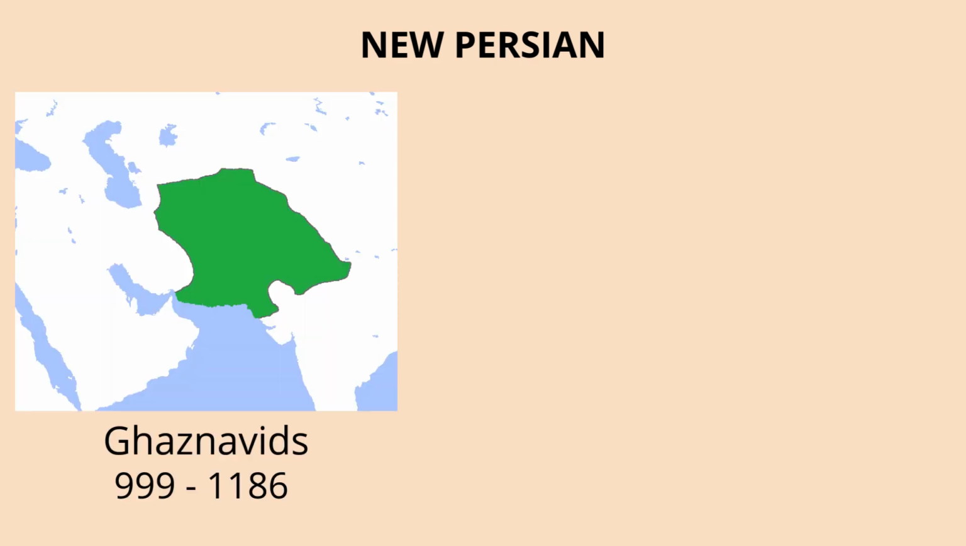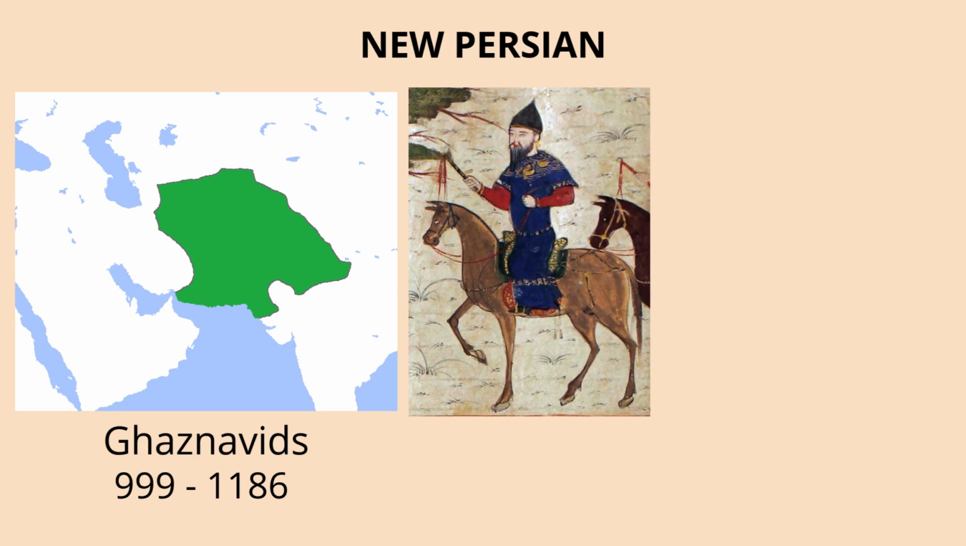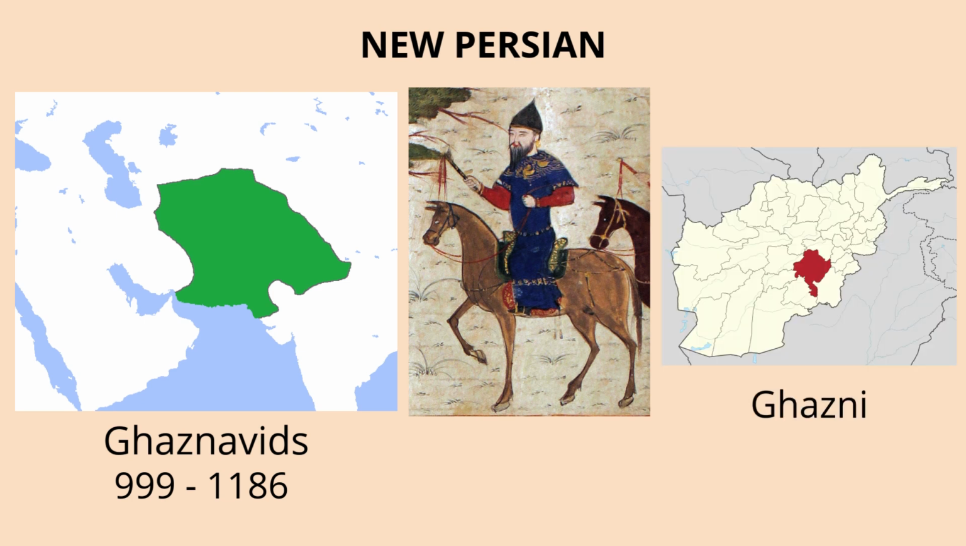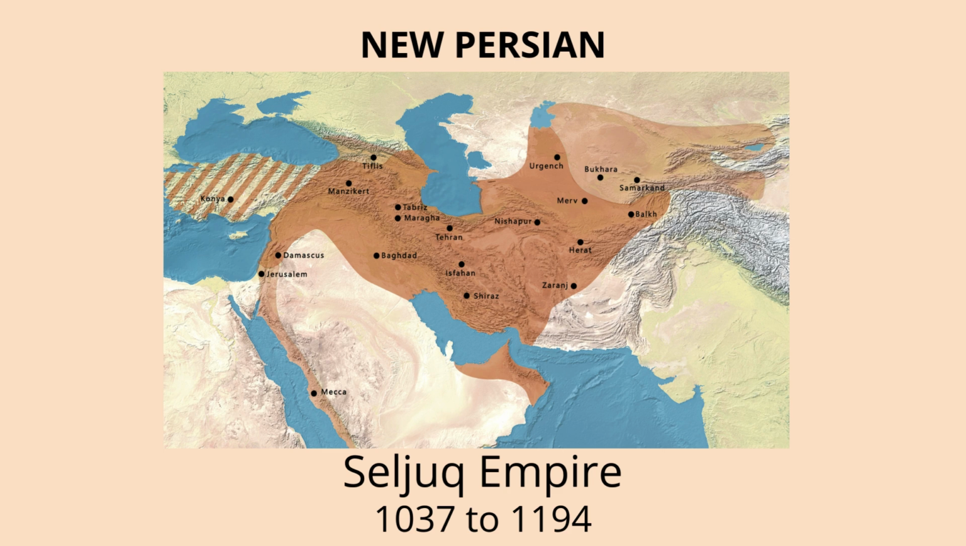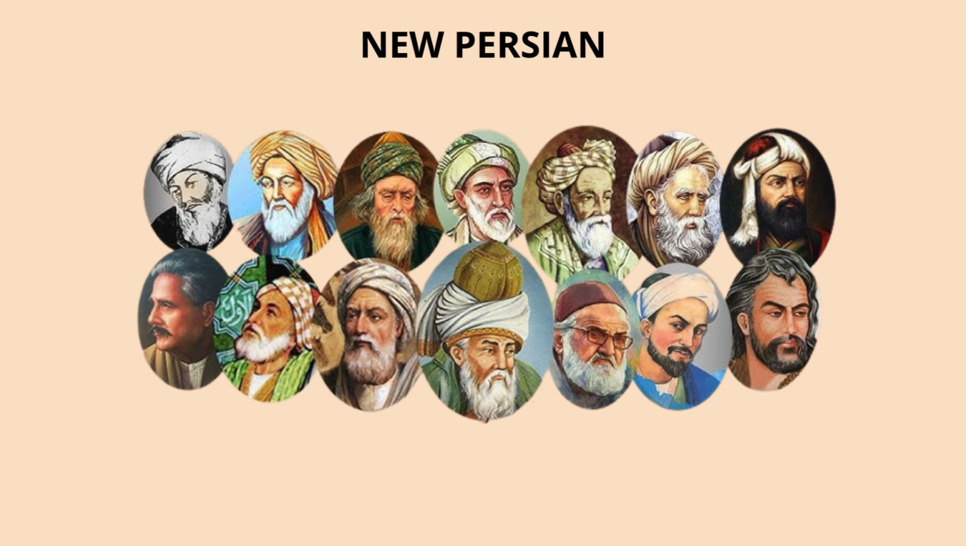Next came the Ghaznavids, from 999 to 1186. They were a Turkic dynasty, but they loved Persian culture. Their capital, Ghazni, in modern-day Afghanistan, became a hub for poets and writers. They supported grand works of literature that spread Persian's fame far and wide. Finally, the Seljuks, from 1037 to 1194, took Persian culture to new heights. They ruled a huge empire and used Persian for government and art. Under these dynasties, Persian was a symbol of pride, creativity, and power.